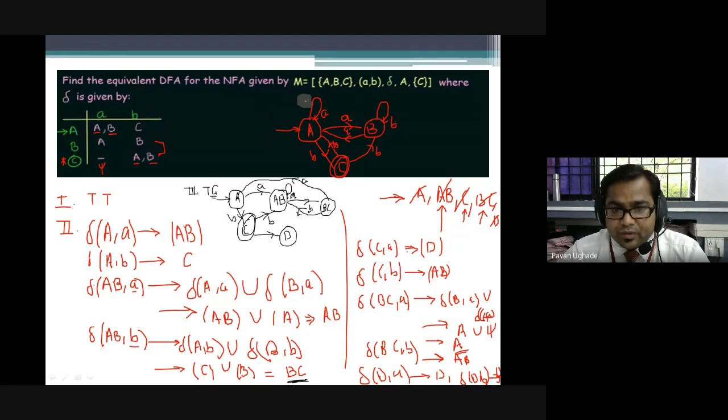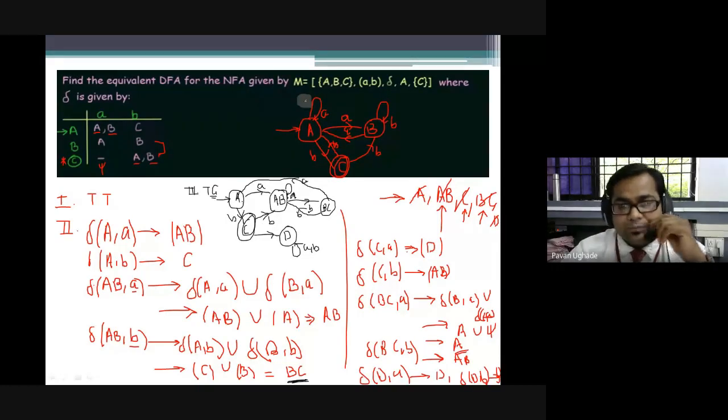Then take D. Over A and B, both are going to itself. Now can you see D is a dead state? There is no outgoing path from D to any other state, so it is a dead state.